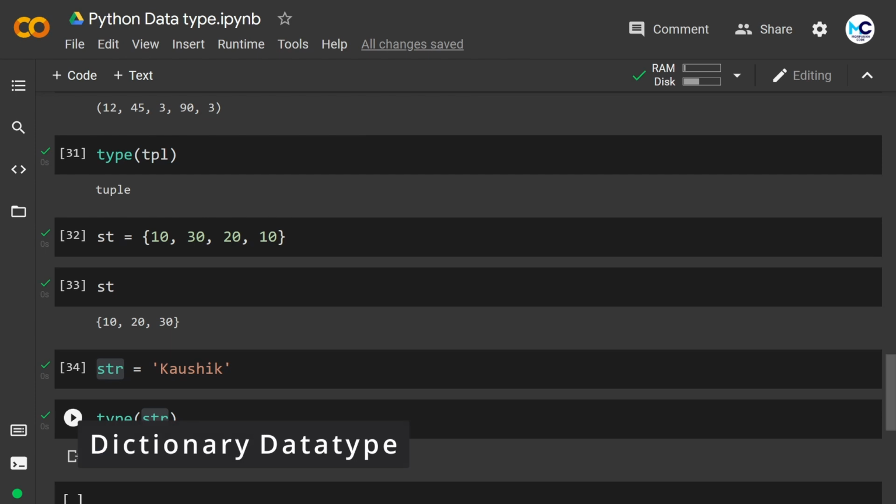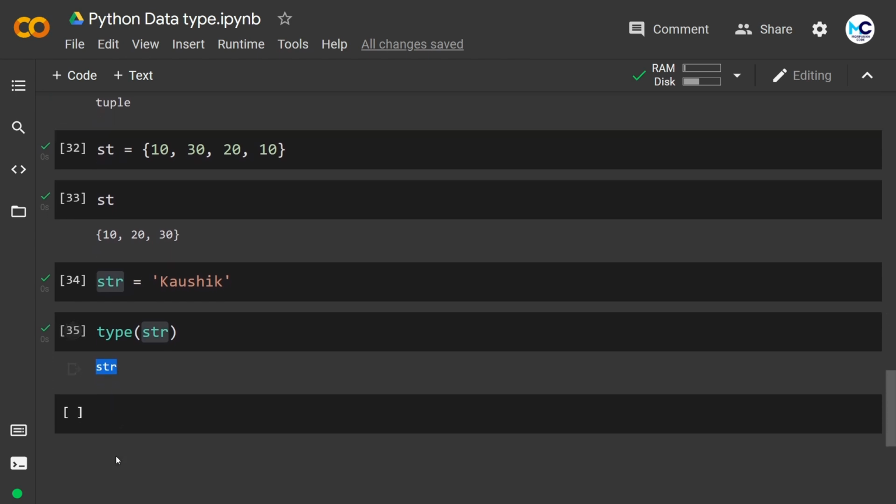Next we have dictionary. To access any value from a list, tuple or set, we can use its index values. Index values are unique for all the values in a list, tuple or set, but in a dictionary, instead of an index value, we have keys here. We can define a key for all the values, and just like index values, keys must be unique for all the values. We can define the same value with multiple different keys in a dictionary, so keys must be unique in a dictionary.